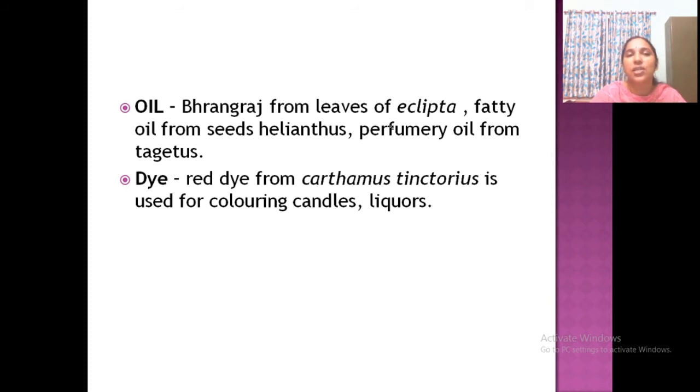So that belongs to this group. Fatty oil from Helianthus, sunflower oil; perfume oil from Tagetes, Tagetes is Chendumalliga. Then different oils are used for making cosmetic items also. Then dye, a red dye from Carthamus tinctorius, which is also used for preparing candles, liquor, etc. So economically this group is also very, very important.